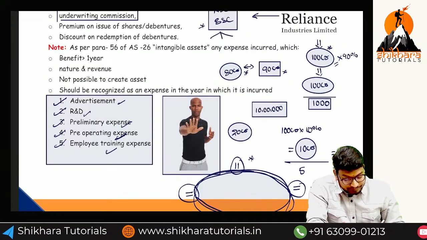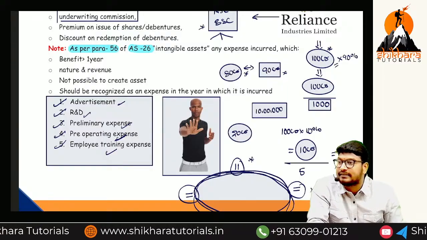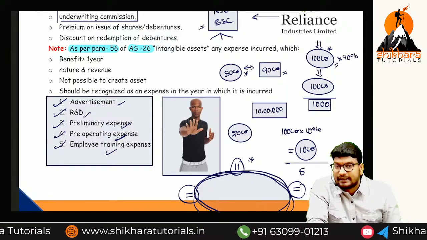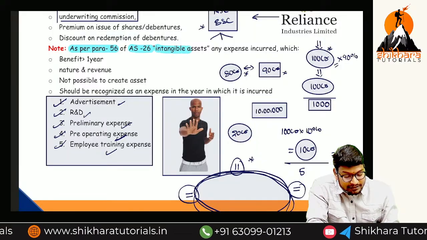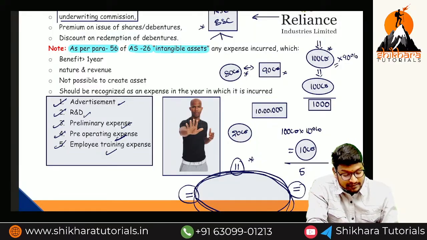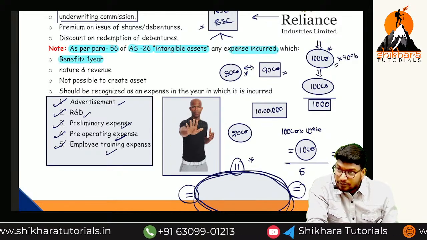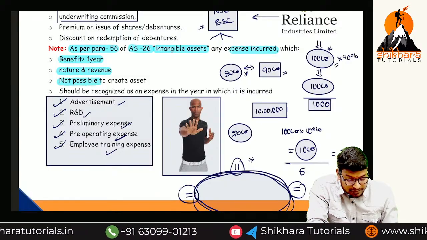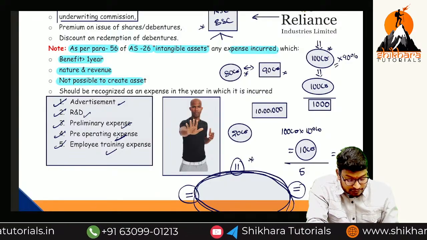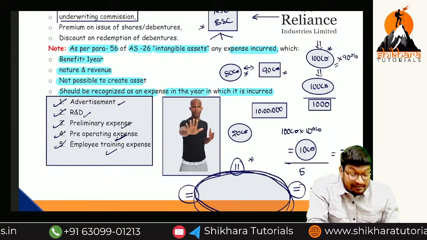Who said to treat them as revenue expenditures? As per para 56 of AS 26, AS means accounting standard. What is AS 26 saying? About intangible assets, any expenditure incurred whose benefit is more than 1 year, if it is not possible to create an asset, should be recognized as expenditure in the year in which it was incurred.